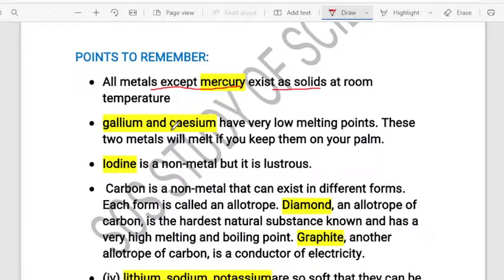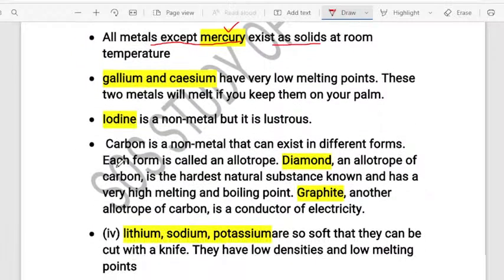So when we look at metals, in general, what do we say about the properties of metals? Metals are strong, metals are solid. So most of the metals are solid, but mercury is liquid at its room temperature. Okay, and I also told that metals have high melting point and high boiling point, but gallium and cesium are the two metals which have the low melting point. You must know, it is given in the textbook.